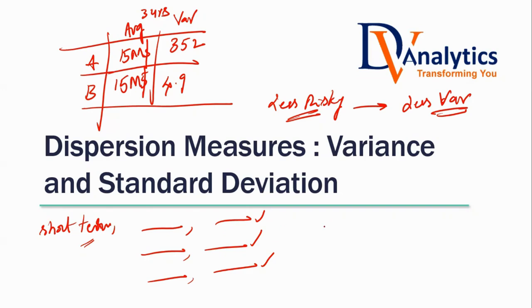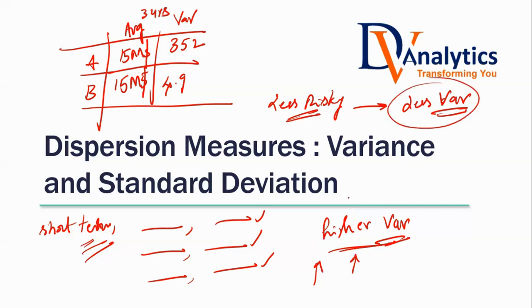Company A, the company that has more variance. Short term, high risky companies, higher variance, because you will be able to either exit with minimal profit or exit with minimal loss. High variance, high risky companies. Low variance, low risky companies. Remember, whether high variance is good or low variance is good, that is not decided by us. That totally depends on the business problem.